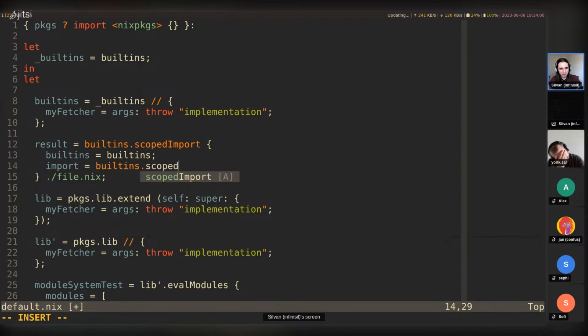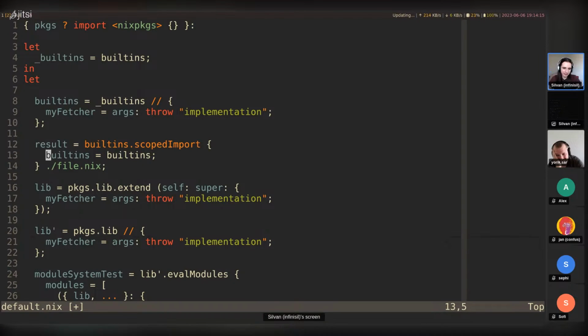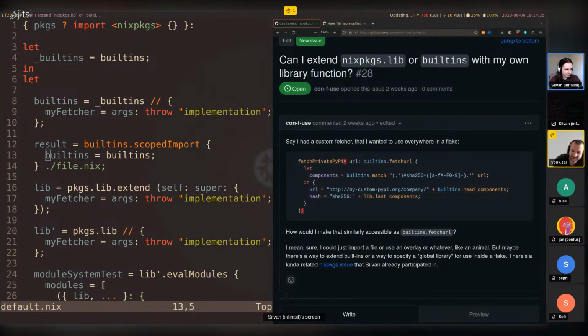It's actually a builtins.scopedImport with my custom scope here that I'm not going to bother declaring. But yeah, all of this is a hack. Don't do this. I'm just showing the various ways of getting around the limitation, or what's possible. Maybe also briefly, oh, Yuri?